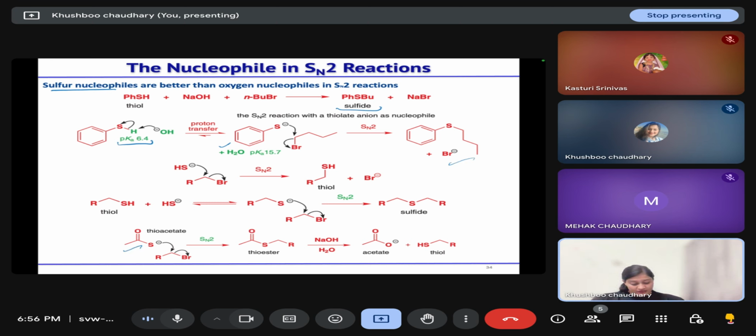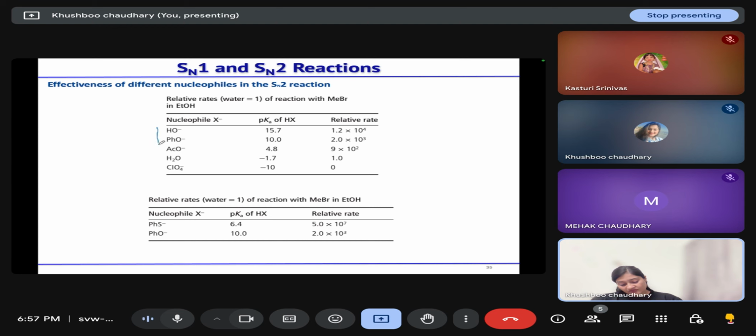So for an SN2 reaction, as the nucleophilicity of the nucleophile increases, the rate of reaction will increase. This is the table that we are comparing, and if we have thiophenol and phenoxide, the rate of reaction is higher for your thiophenoxide ion, or the nucleophilicity of thiophenoxide is better than the phenoxide.